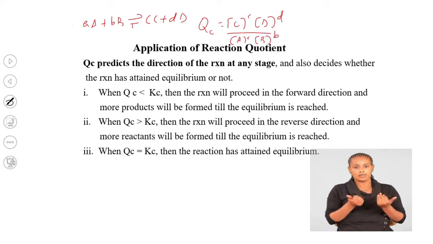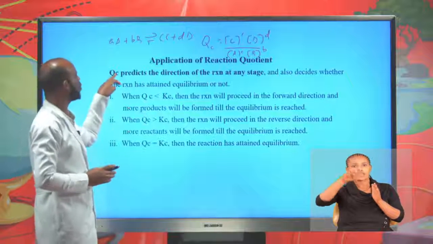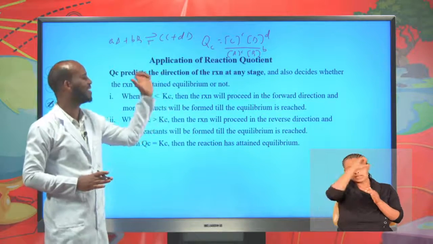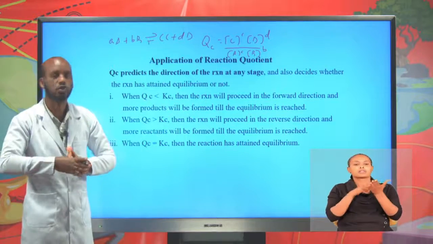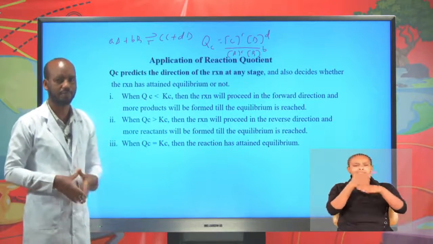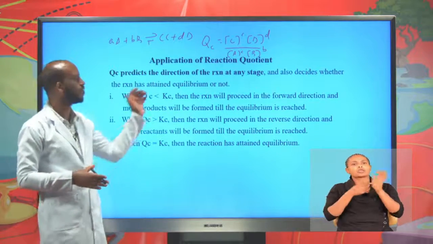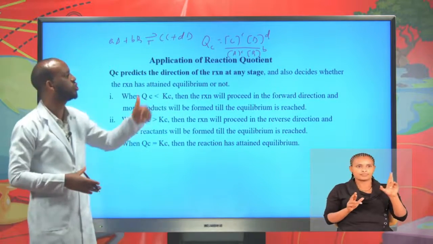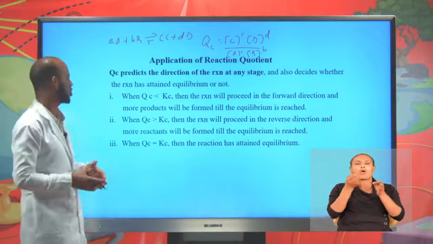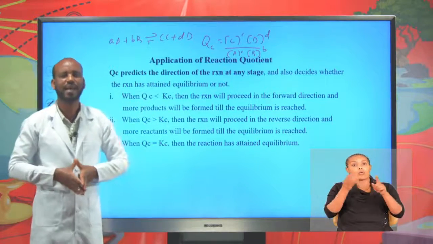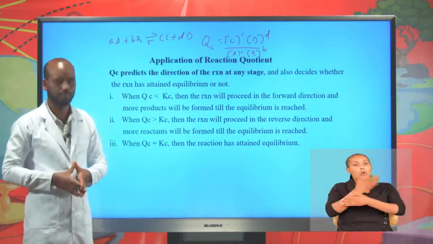Now, the reaction quotient, Qc, predicts the direction of the reaction at any stage, at any time. It shows the direction of the reaction and decides whether the reaction has attained equilibrium or not.